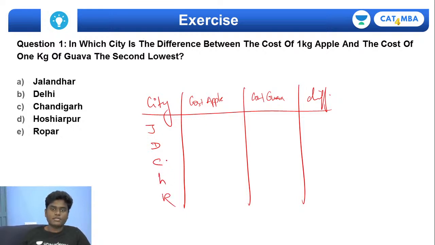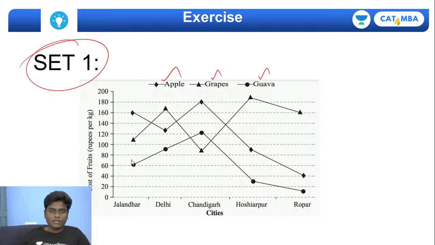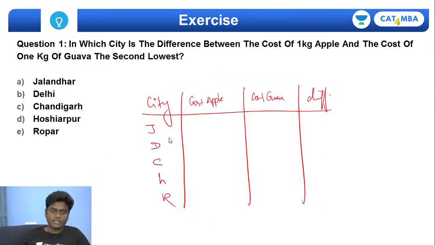If you see the cost per kg of apple in the city of Jalandhar, how much is it? 160. So 160 is the cost per kg of apple in Jalandhar, and the cost per kg of guava in Jalandhar happens to be 60. If you take the difference, it's going to be 100. In the same way, you do this for all the 5 cities. For Delhi, it's going to be 130 and 90.